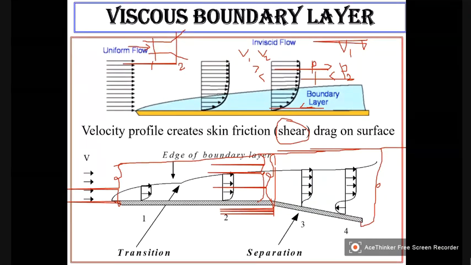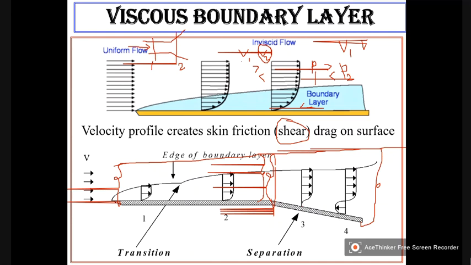P1 less than P2. So that means what is happening here in this case, the velocity is reducing. V1 is greater than V2. So velocity is reducing. That means there is a retardation.